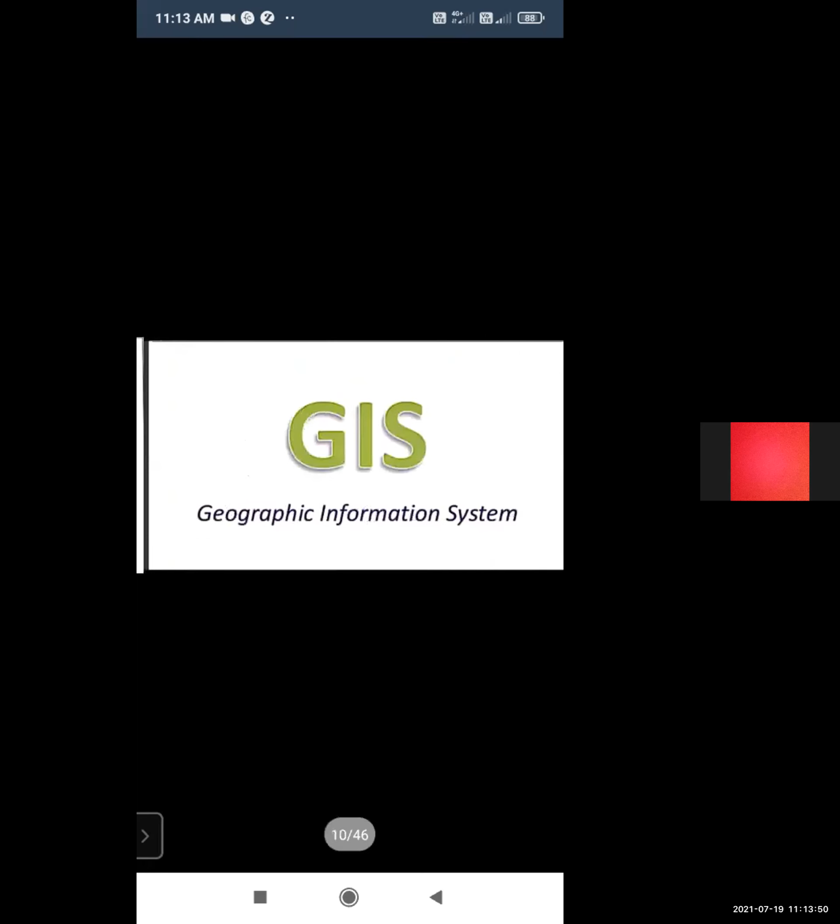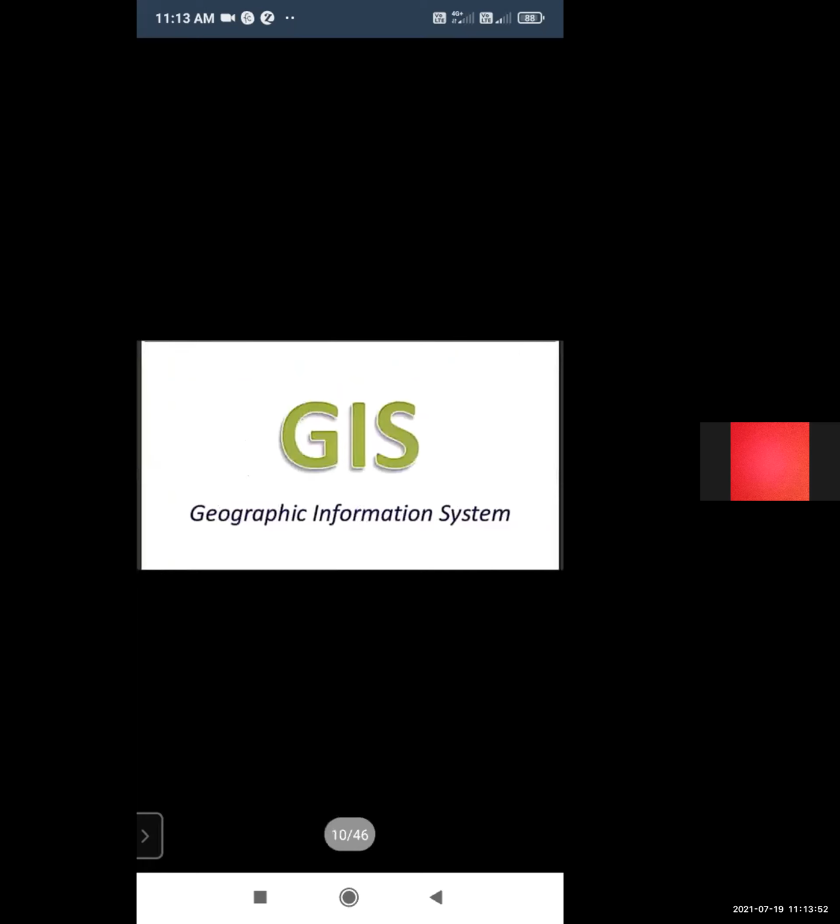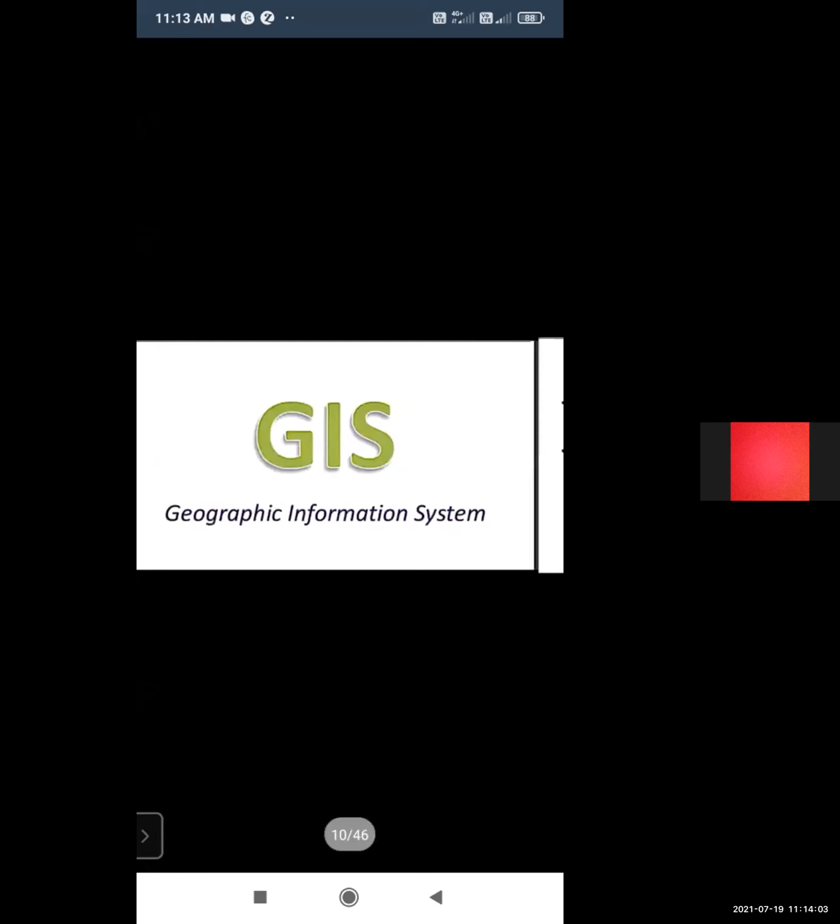Okay. Next is the GIS. In our syllabus, only the basics of GPS and GIS are to be studied. So what is GIS? GIS is the Geographic Information System.